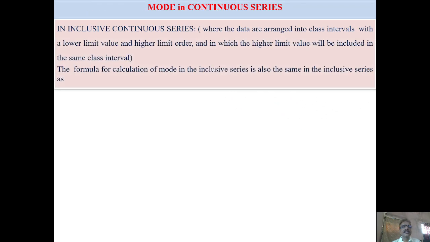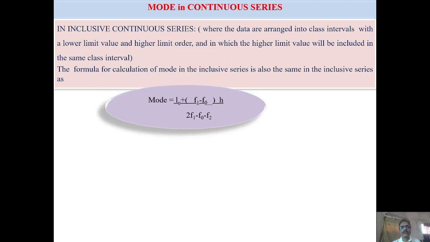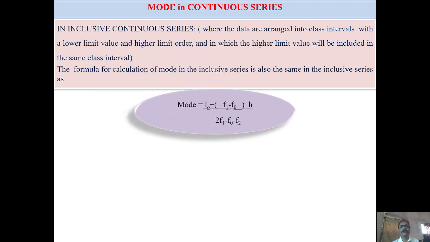Now we will see the continuous series where there are two types. One is the exclusive continuous series, which we have already observed, and now we are going to see how it works in the inclusive continuous series, where the mode will be calculated with the same principle as in the exclusive series.